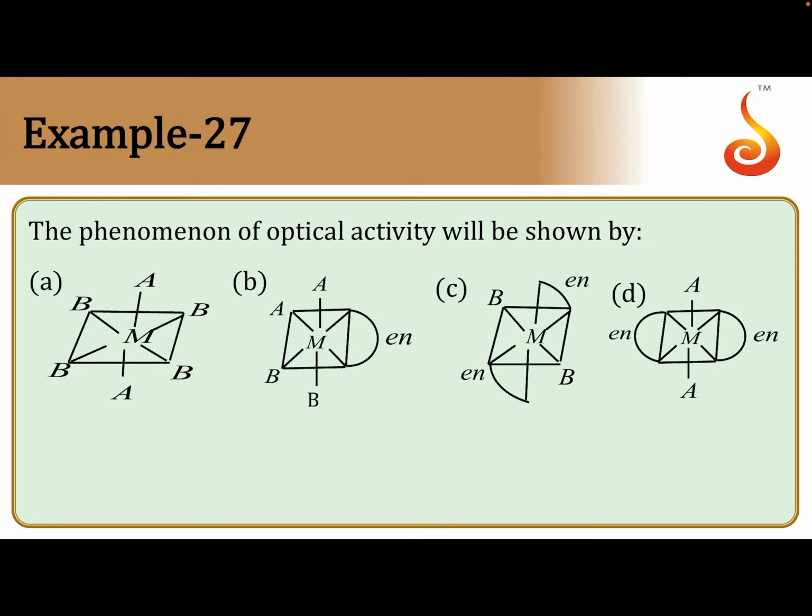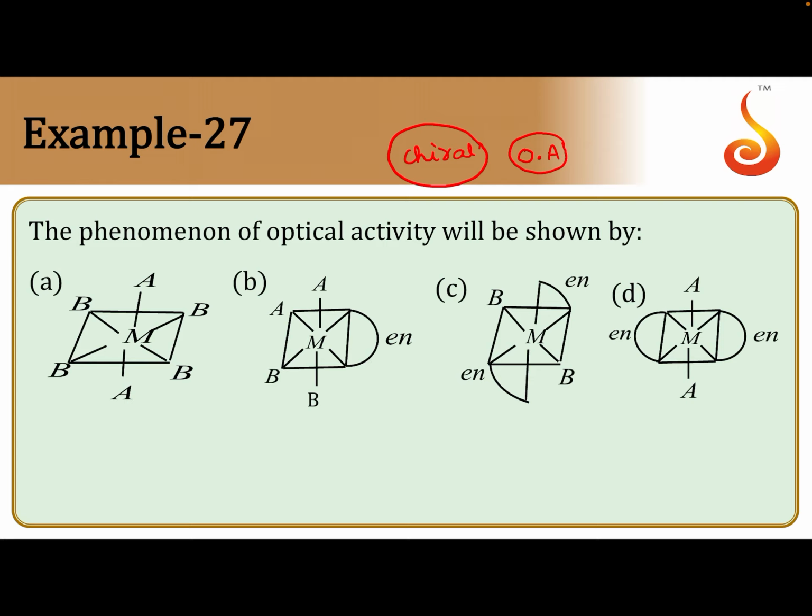The phenomenon of optical activity will be shown by a compound whenever a plane of symmetry or center of symmetry is absent. If the molecule is unsymmetrical, chiral, due to lack of symmetry, the molecule can rotate plane polarized light either towards the right side or towards the left side. Then the molecule becomes optically active.